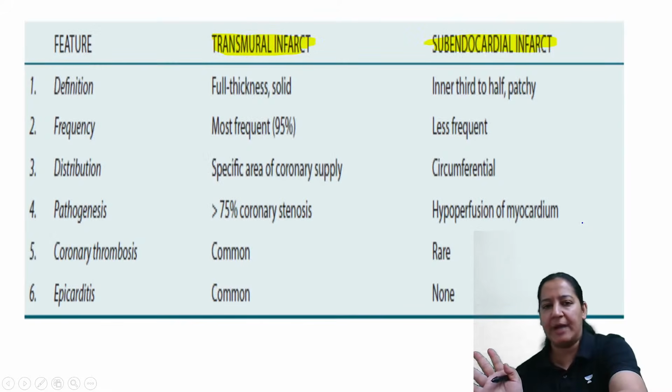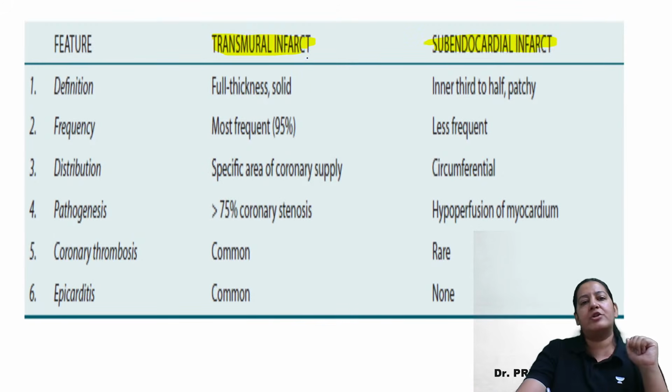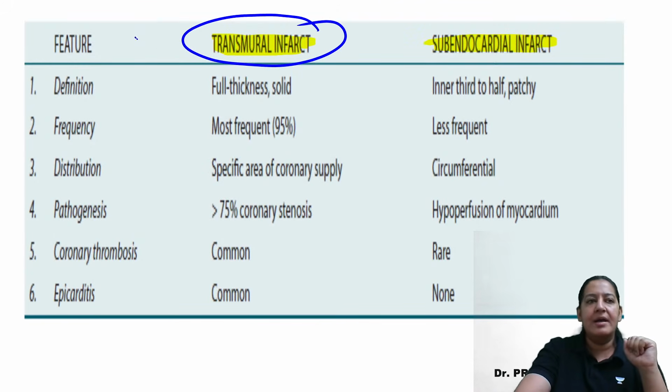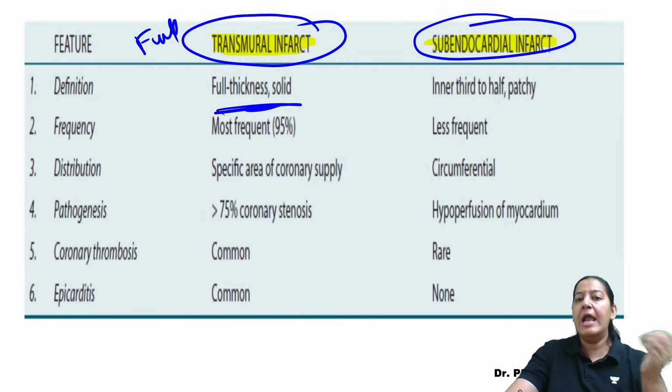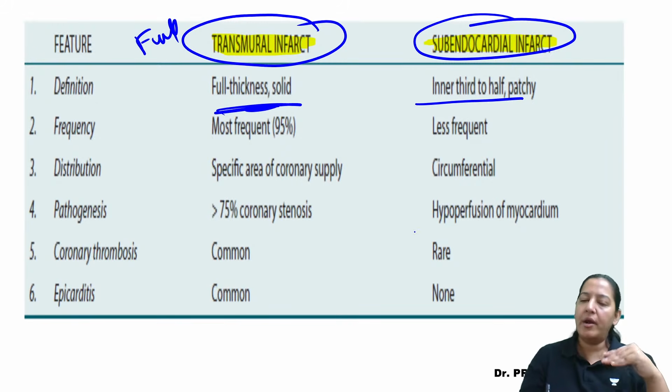So these are the two types of infarcts. We have learned there are two types of infarcts. Transmural, that is full thickness infarct. And subendocardial, where only the inner third of the myocardium will have infarct.